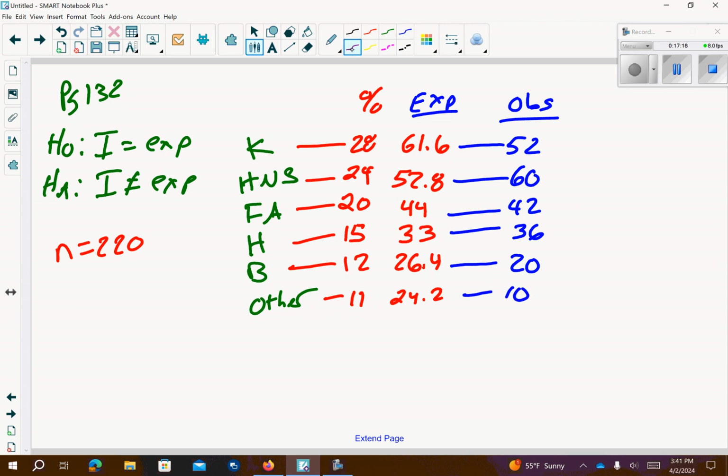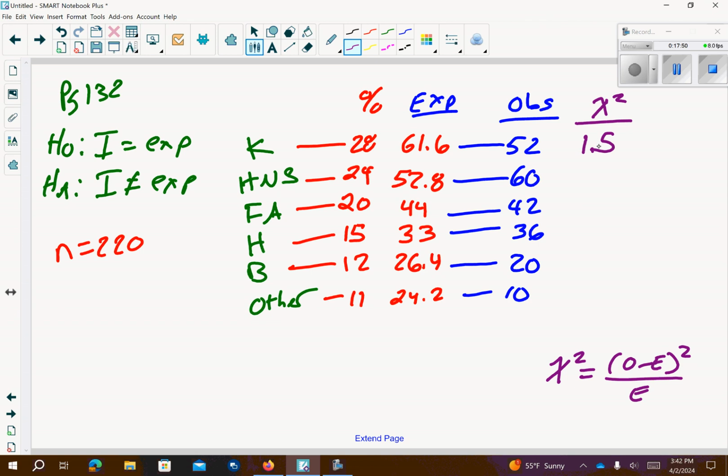So then we want to look at our chi-squared. Remember, our chi-squared is going to be the observed minus the expected, quantity squared, divided by the expected. So let's go ahead and figure the chi-squared out for each of these. So observed 52 minus 61.6, square that quantity, and then divide by my expected 61.6. So this comes out to 1.5.